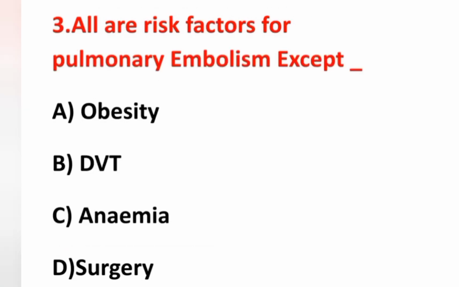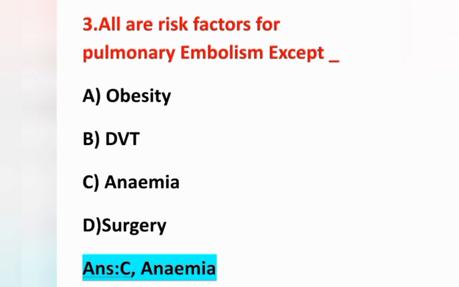The next question, all are risk factors for pulmonary embolism except. The options are option A obesity, option B DVT, option C anemia, option D surgery. Here our question is which among the following is not a risk factor of pulmonary embolism. So here the correct answer is option C, anemia.